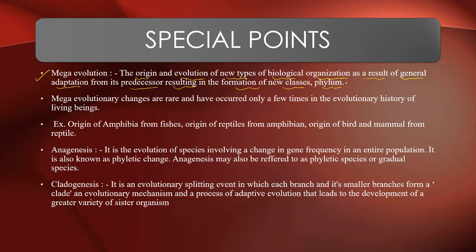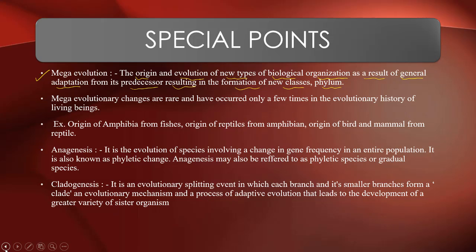The pre-existing species basically come up with different types of survival advantages and adaptations. That is why they evolve. And this evolution in the biological system of the pre-existing organisms leads to formation of new classes or phyla.